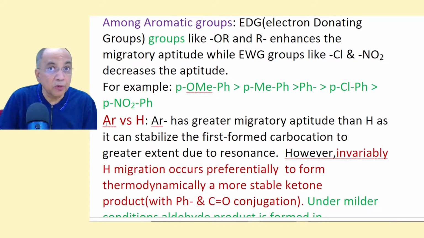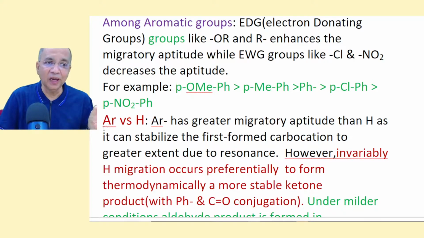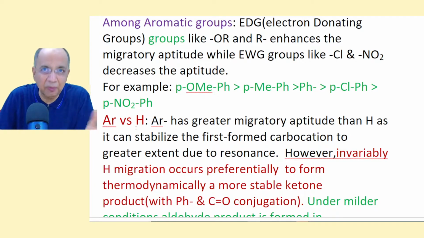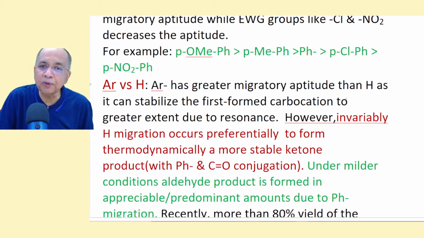Now you must carefully note what I am saying now. Aryl versus hydrogen: when will aryl migrate and when will hydrogen preferentially migrate? I mean hydride ion will migrate. Aryl has greater migratory aptitude in general than hydride, as it can stabilize the first formed carbocation to a greater extent. However, invariably hydride migration occurs preferentially to form the thermodynamically more stable ketone product.